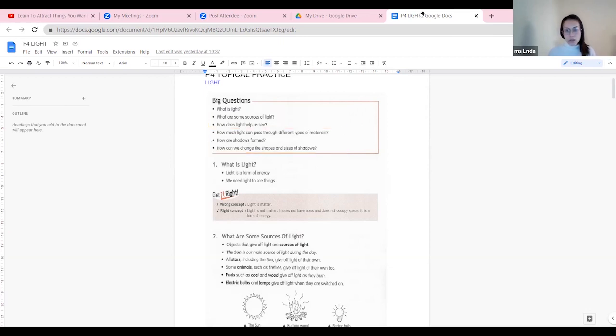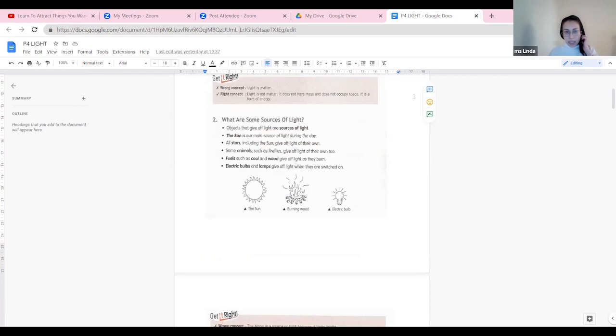So I'm going to go down to the key points. Like I said, the natural sources of light and your man-made sources. Not only that, fuel does give off light. Your coal and wood, when you burn them, you create fire. Fire is bright, fire is hot, and you are able to see. Electrical bulbs and lamps are what I talked about, invented by man. They are artificial, they give off light, but they are powered by batteries, by burning fuel, or electricity. When you burn fuel, you generate electricity, and electricity powers the bulbs and lamps.